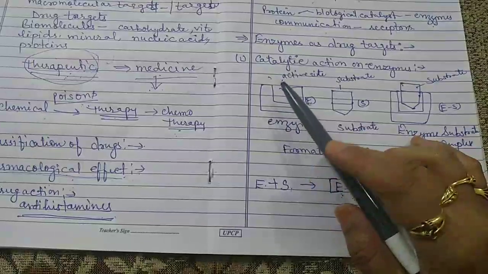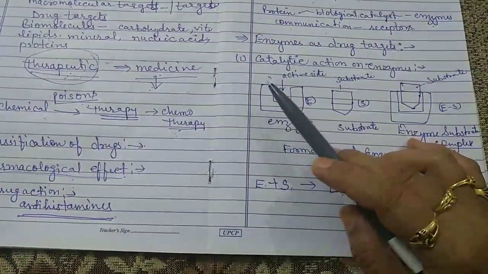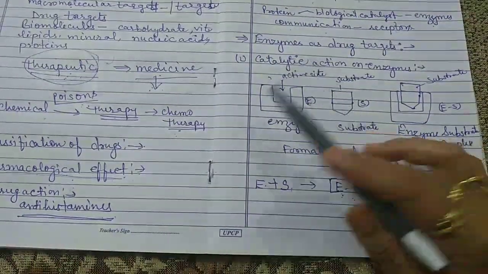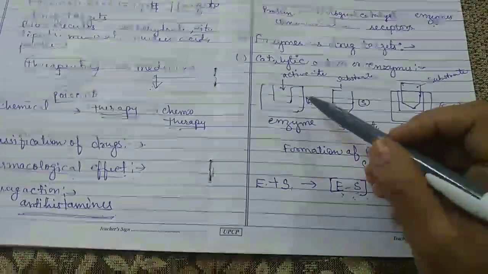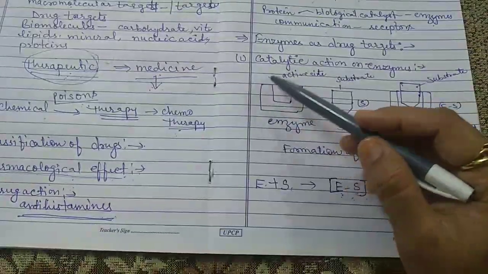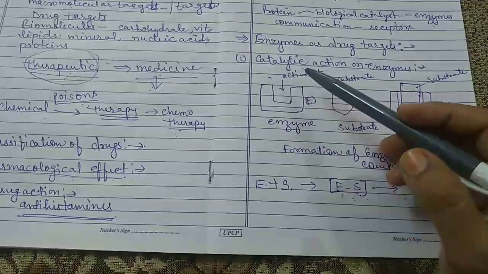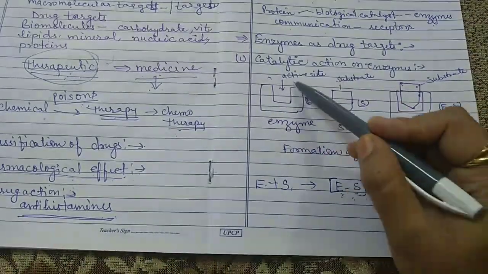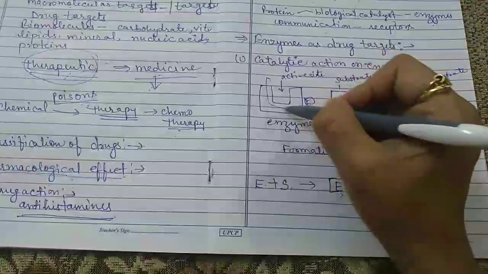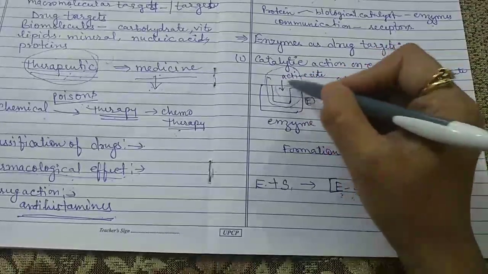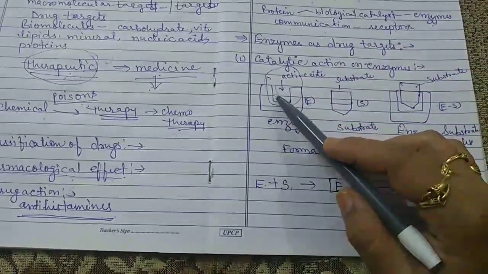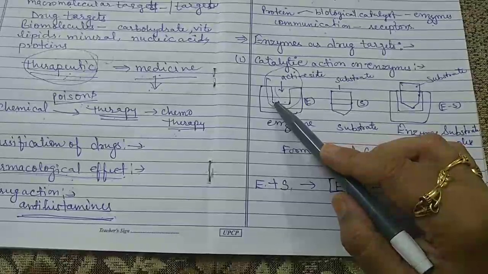So in the complex, the amino acids present on the enzyme act as an active site. This space is the active site, made of the amino acids present in the enzyme.